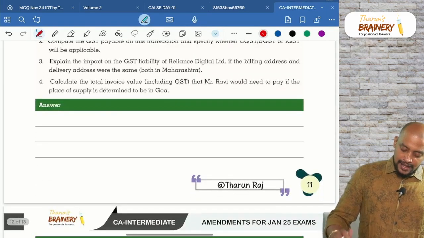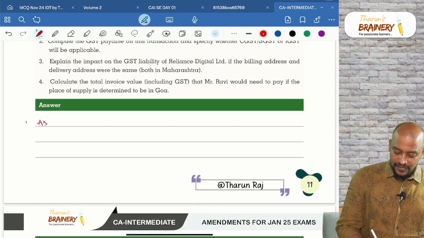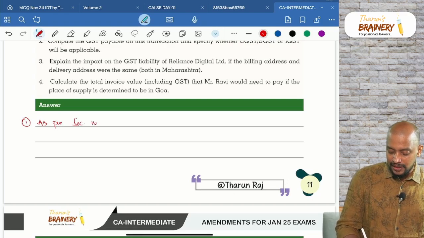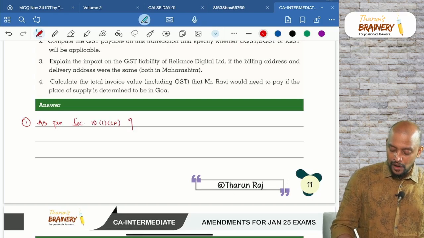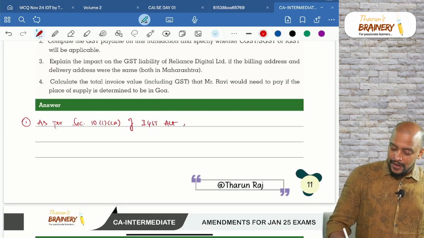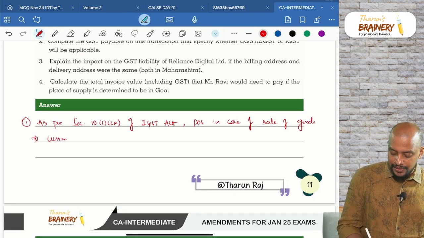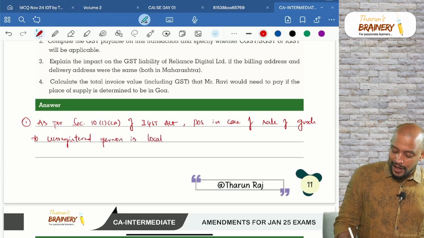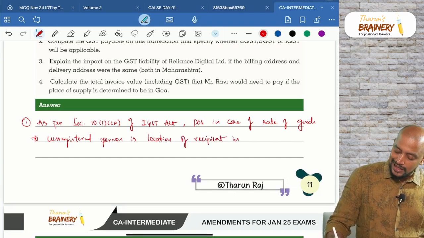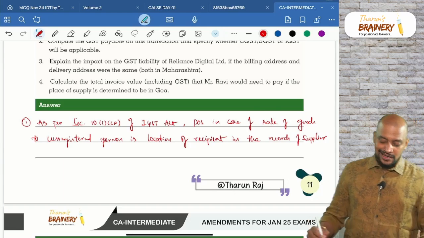First, as per section 10(1)(ca) of the IGST Act, it is the IGST Act, not the CGST Act, the place of supply in case of sale of goods to an unregistered person is the location of the recipient in the records of the supplier.